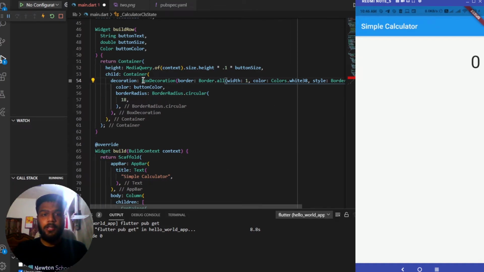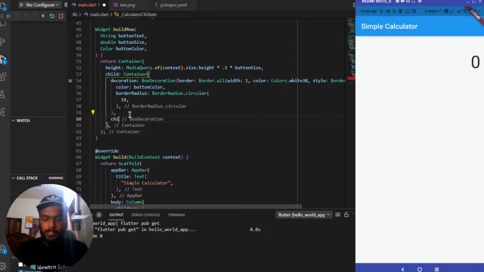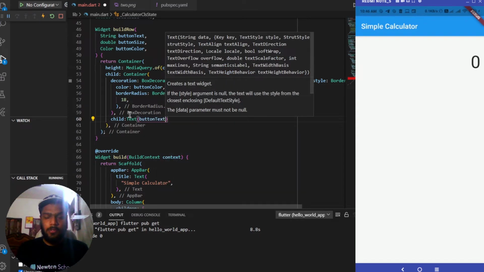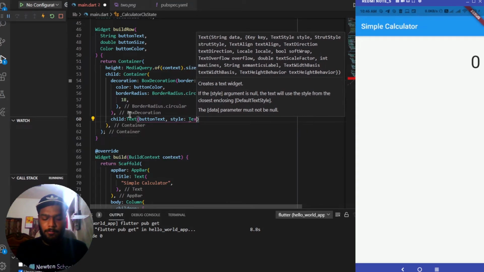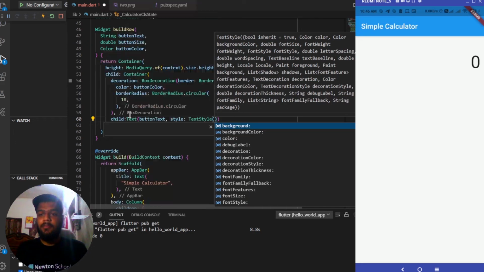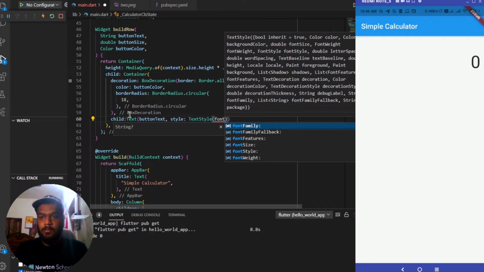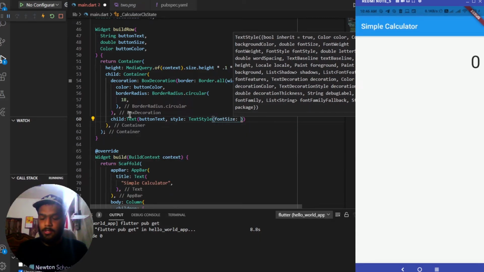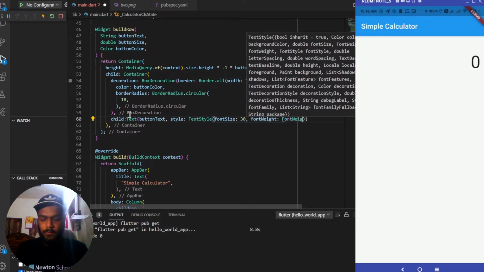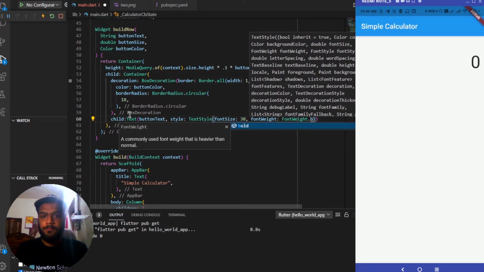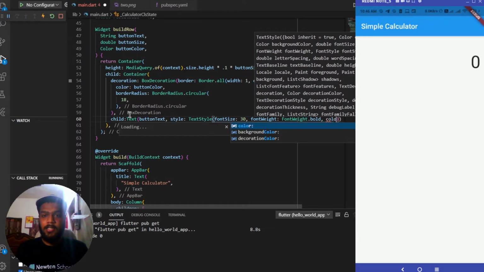Next, adding a child to it, so inside this container adding a child as well. This child will be of type Text, displaying the button text as we have passed above, and it will have some styles as well. The style will be of type TextStyle, with font height 30, font size 30, and font weight as bold, so FontWeight.bold, and it will have color as white.